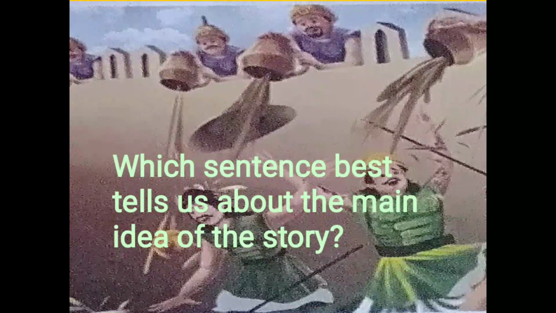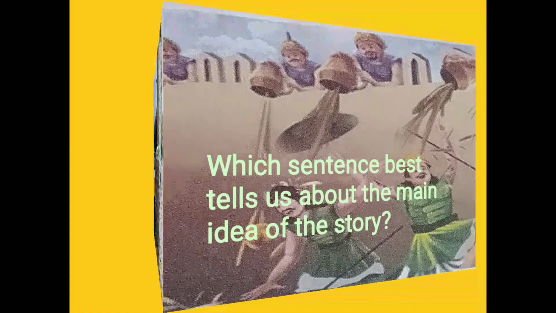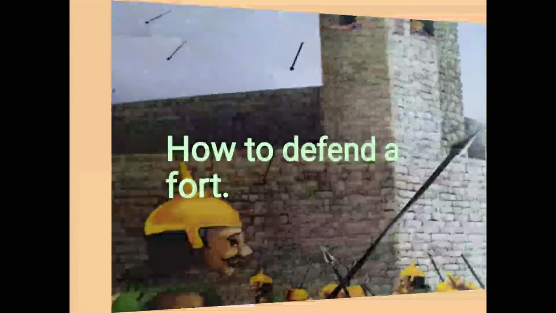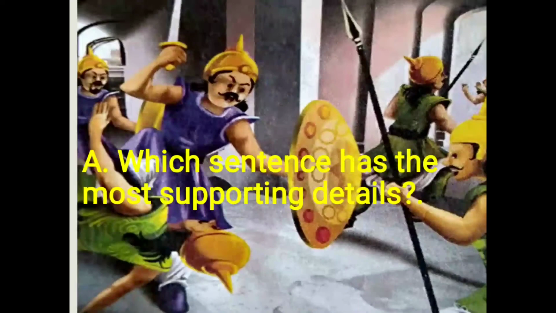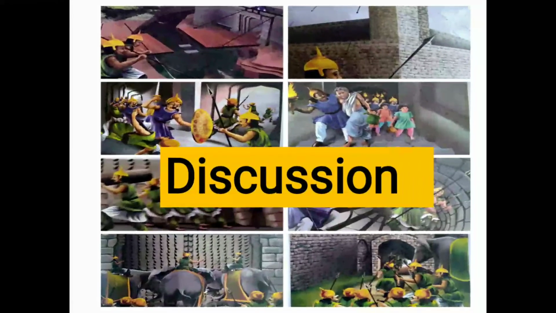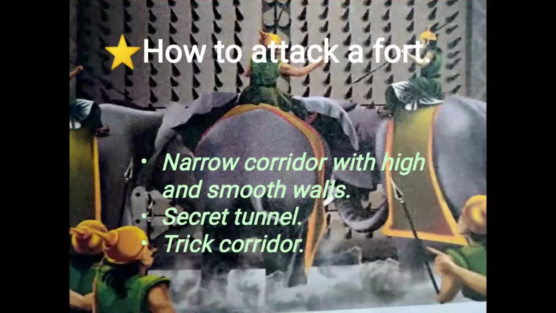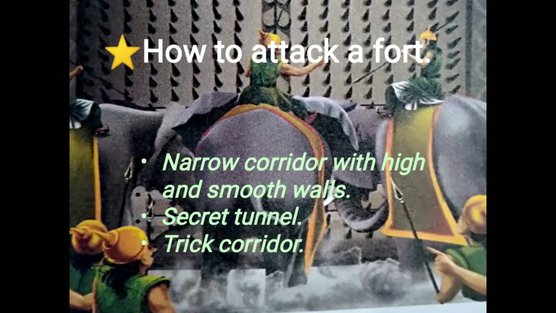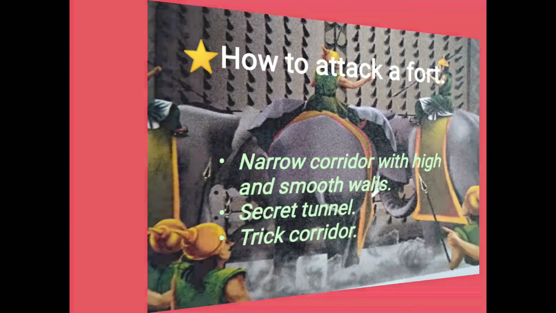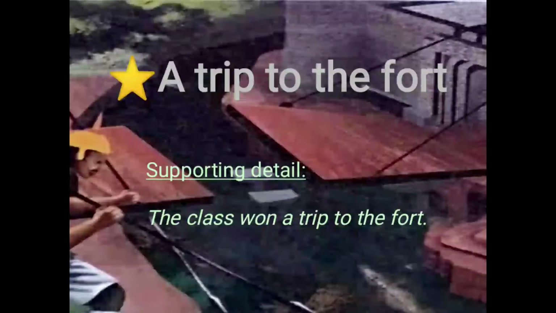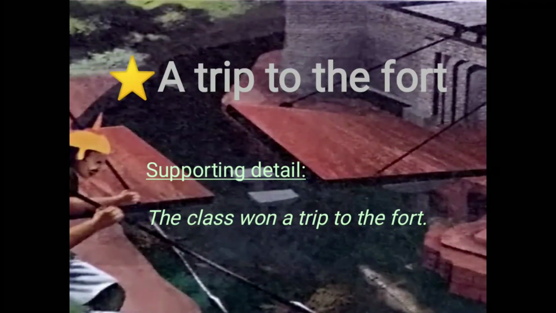Our next question. Which sentence best tells us about the main idea of the story? Everyone, look at the video here and tell me. Does this sentence tell you the main idea of the story? A trip to the fort?